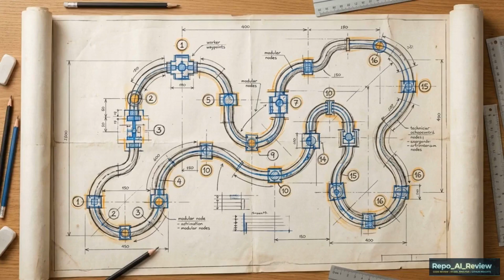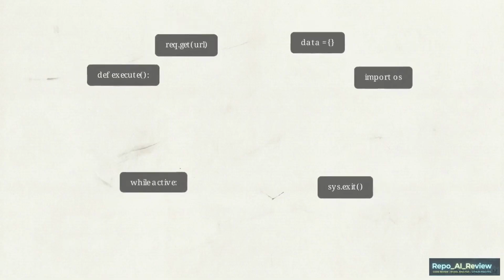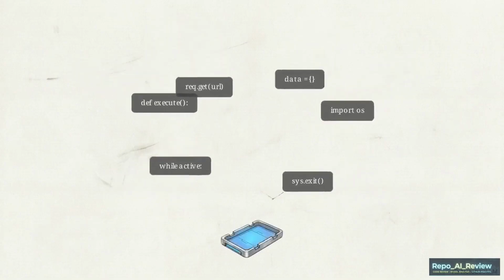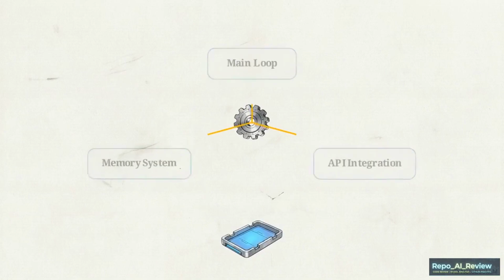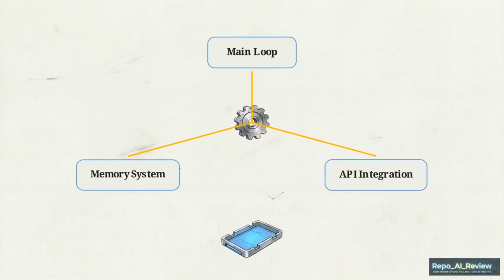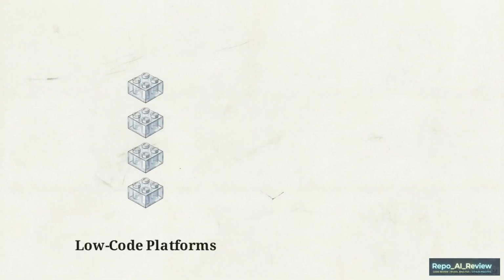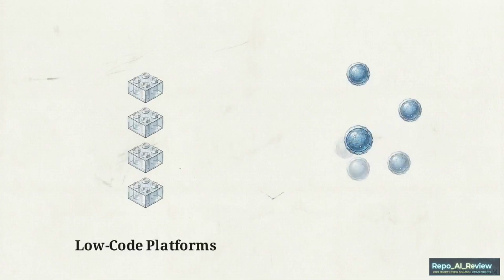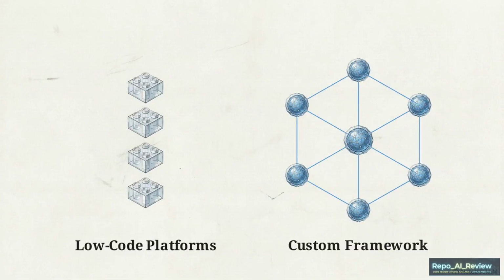The repository is structured as a deliberate 16-chapter roadmap. Instead of handing out isolated code snippets, it focuses on teaching the structural logic required to piece these systems together. This diagram shows the progression path. On the left, you prototype basic logic using low-code platforms. On the right, the target state, a raw, custom-built node architecture.